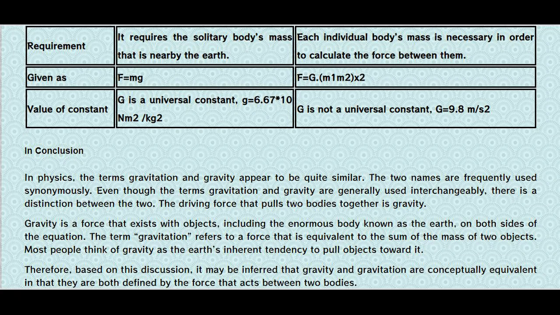In conclusion, in physics, the terms gravitation and gravity appear to be quite similar. The two names are frequently used synonymously. Even though the terms gravitation and gravity are generally used interchangeably, there is a distinction between the two. The driving force that pulls two bodies together is gravitation. Gravity is a force that exists with objects, including the enormous body known as the Earth, on one side of the equation. The term gravitation refers to a force that is proportional to the masses of two objects. Most people think of gravity as the Earth's inherent tendency to pull objects toward it.